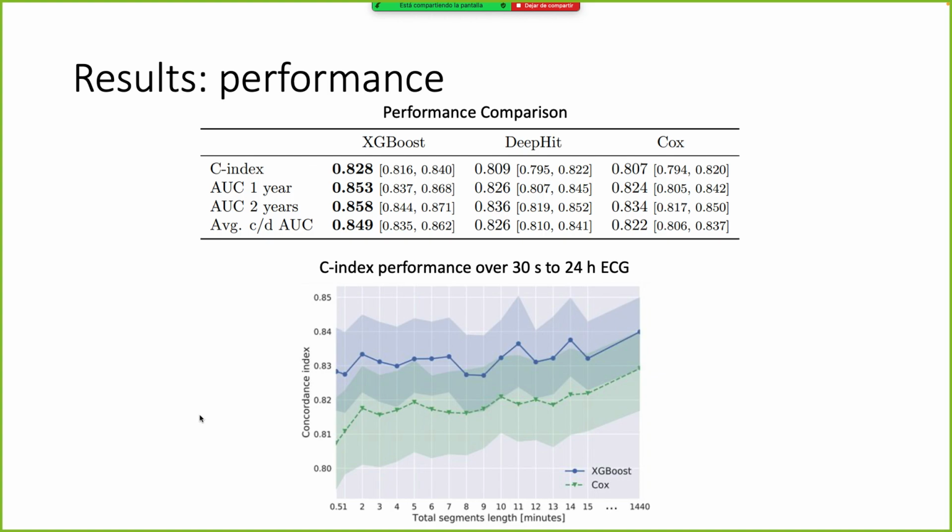Here, I present some performance comparison where we compare the XGBoost model with two other survival analysis models, DeepHit, which is based on a neural network, and the Cox model that I mentioned before. We can see that the XGBoost model outperforms these two other models in all the metrics that we use that are related to survival analysis.